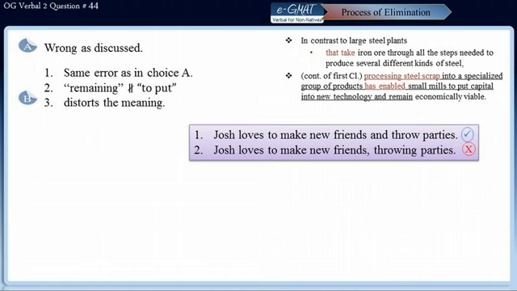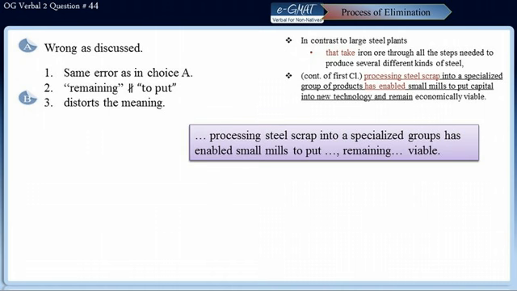What's happening in the original choice B is that remaining economically viable is presenting the result of the preceding clause, and this is certainly not the intended meaning of the sentence, and hence this choice is not correct.